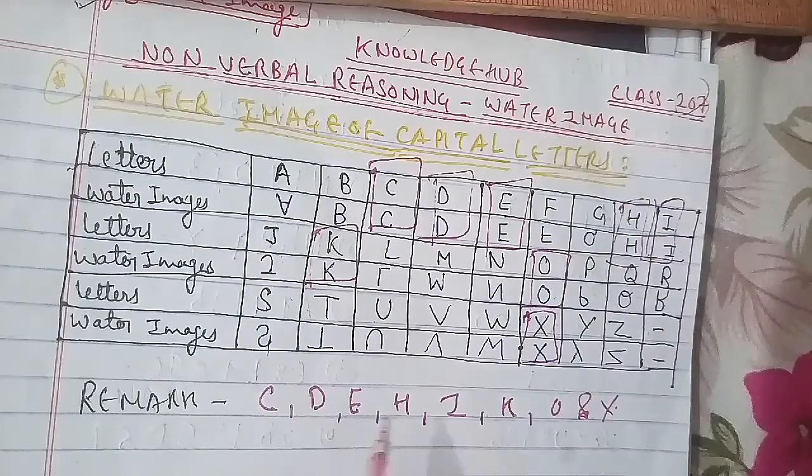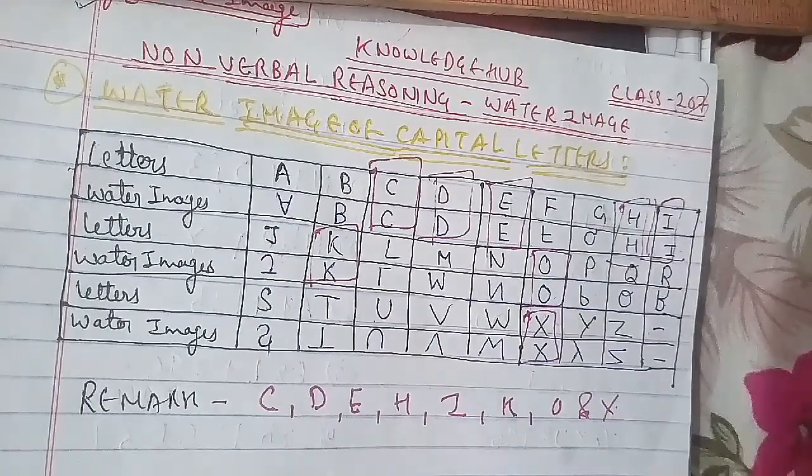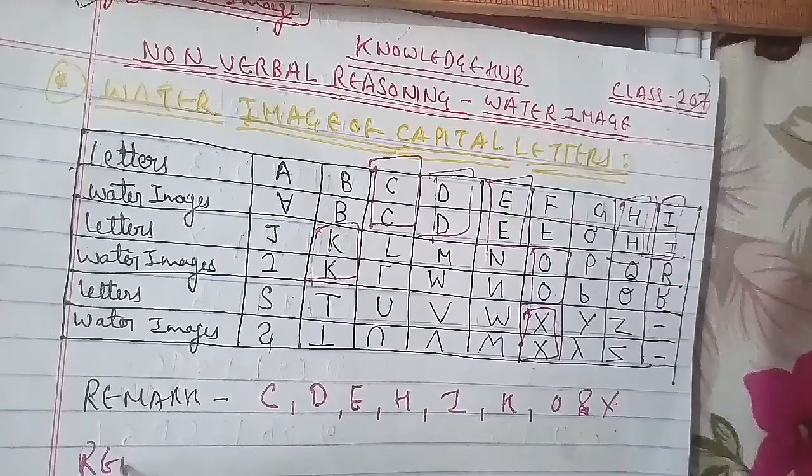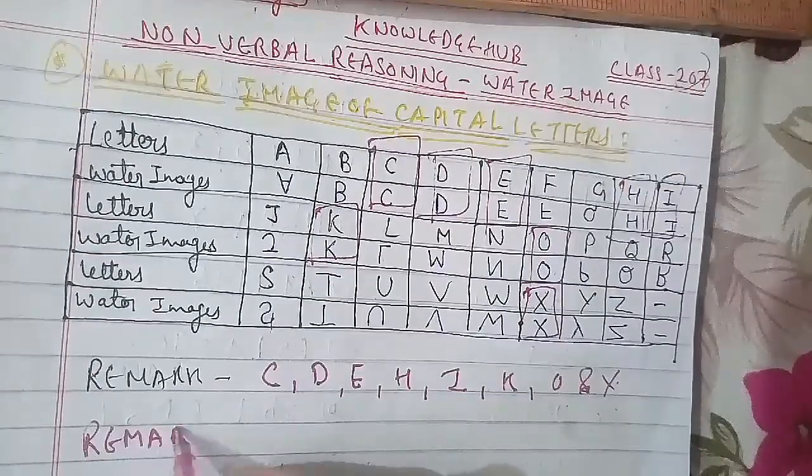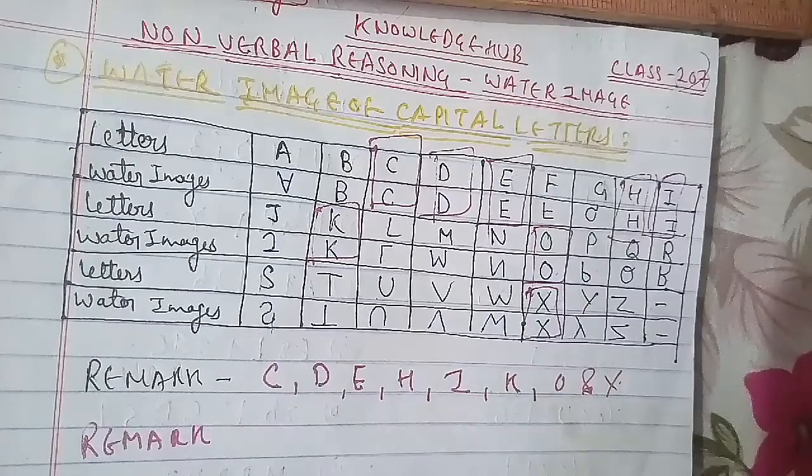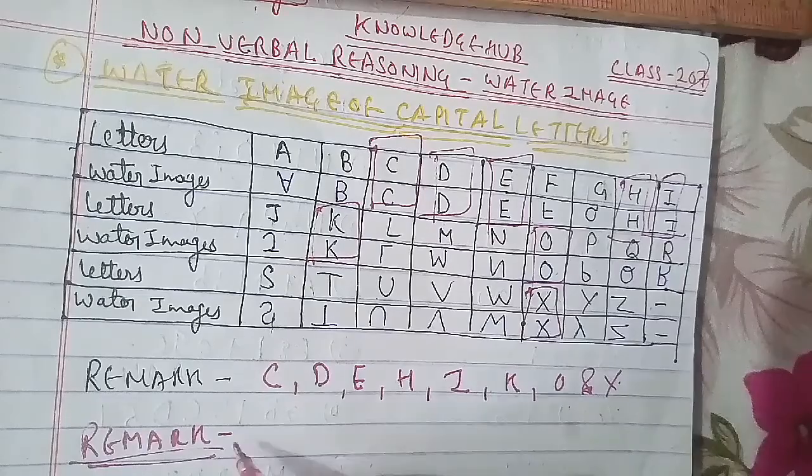The second remark: there are certain words which have identical mirror images as well. These were the letters, but we have certain words as well that have the same mirror image. The first word, in English capital letters, is kick.